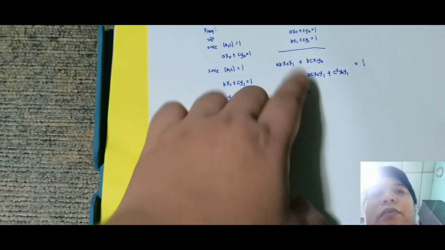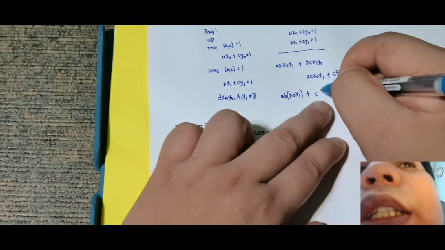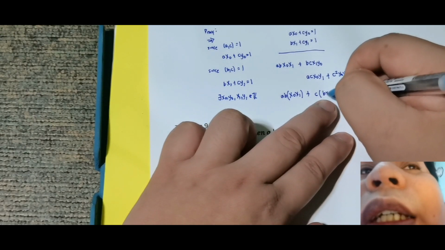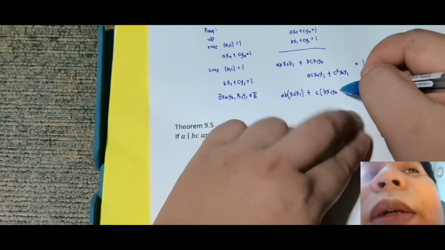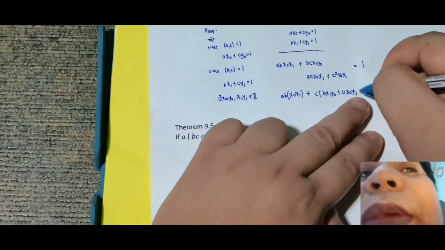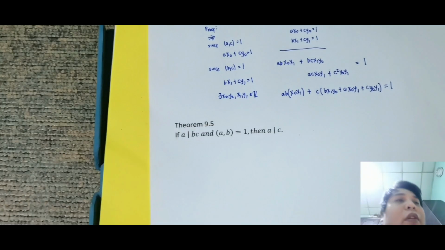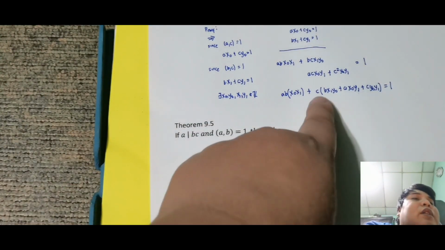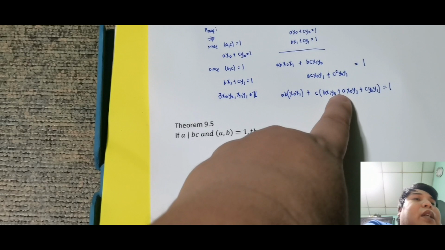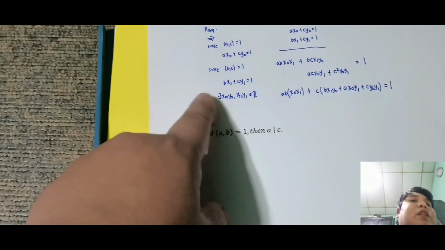Next, plus, may common factor na sa lahat. So C, labas ko yung C na isa. So that is C, tapos something na merong B, x sub 1, y naught. Tapos dito, plus A, x naught, y sub 1, plus C, y naught, y sub 1, which is equal to 1. Okay, note na si B, x sub 1, y naught, A, x naught, y sub 1, C, y naught, y sub 1 are all integers.